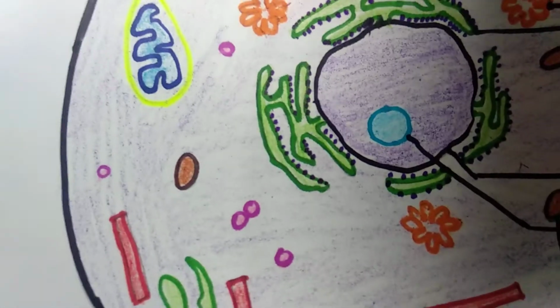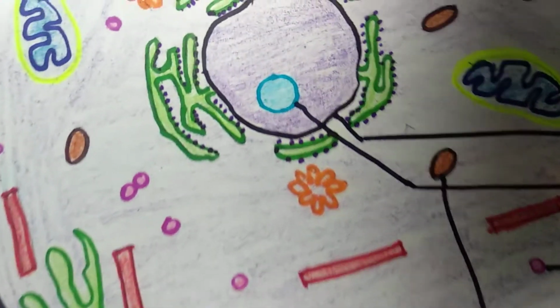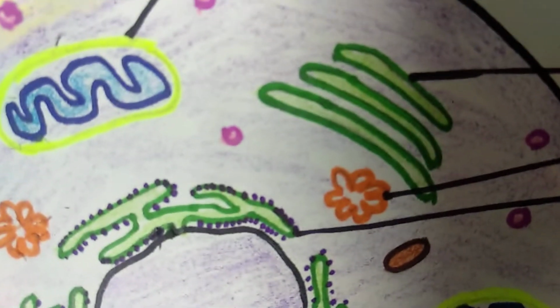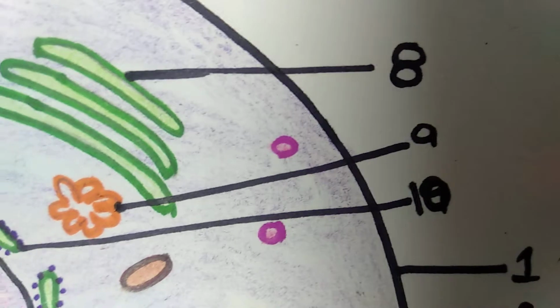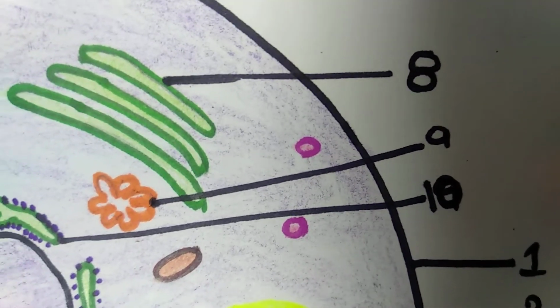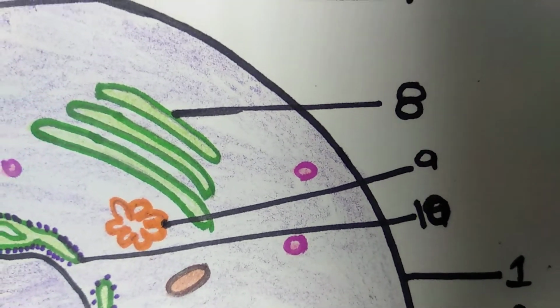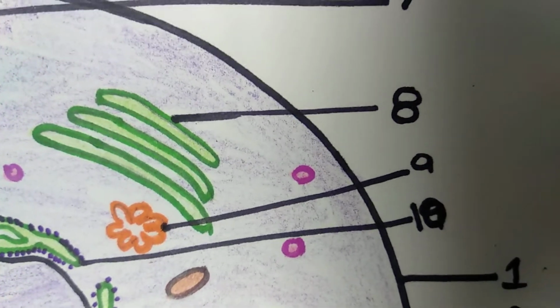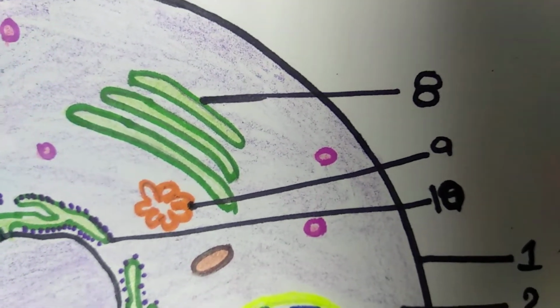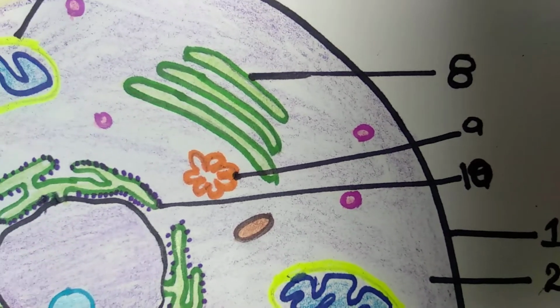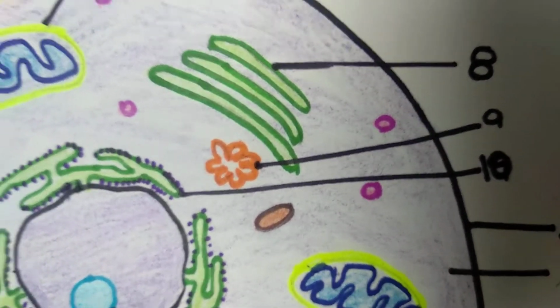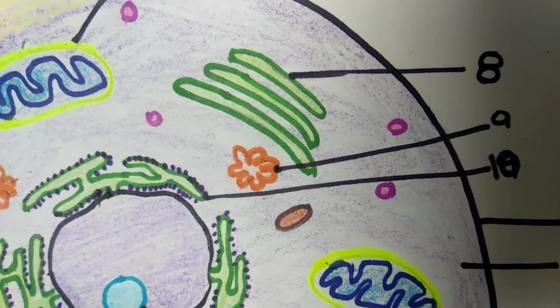So the next one is centrioles. You can see the flower-like structure here, the orangish one. They are called the centrioles. These centrioles are only used during the process of cell division. Whether it is mitosis or meiosis, in either process the centriole comes into action and helps in moving the chromosomes towards the opposite poles.